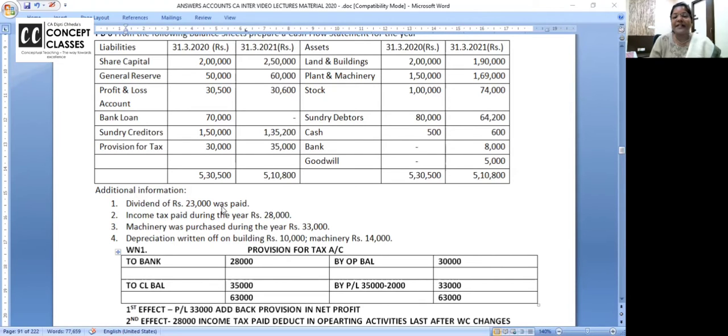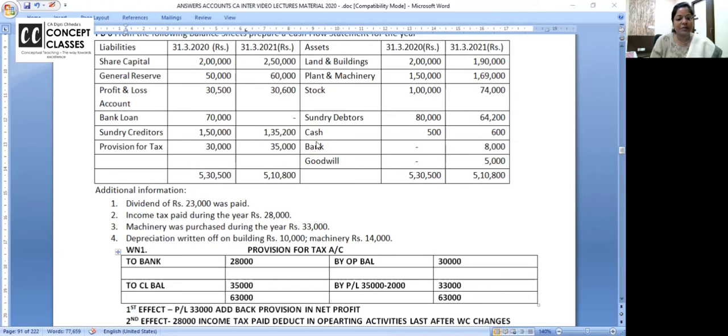Dividend paid is 23,000. Add in the profit and deduct in the financing activity. I hope you are putting a tick. Then depreciation 24,000 add back because it's a non-cash expense. And that's it.